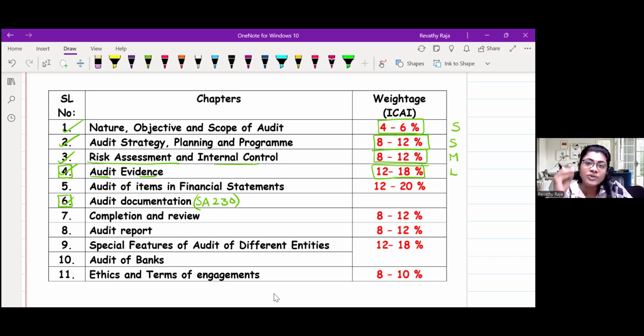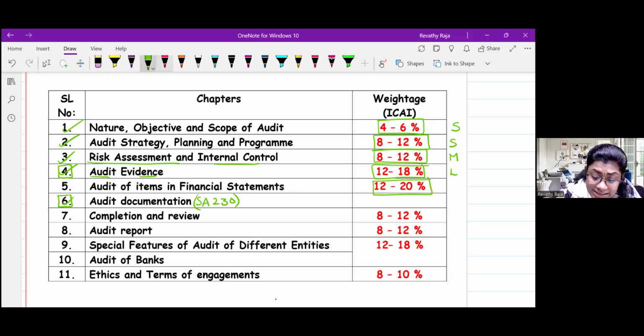Now, audit of items in FS, yes, I do agree, this is one of the chapters which is voluminous. But guys, I've put up a separate tips video on how to deal with this chapter, and I will come back to this particular chapter, how you have to go about it in the schedule. But my humble advice is please don't see this chapter as a villain chapter, and please don't omit this chapter. You know why? Around 12 to 20% marks.